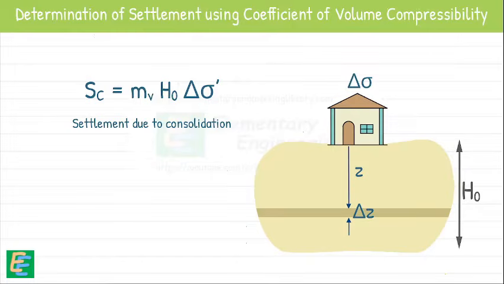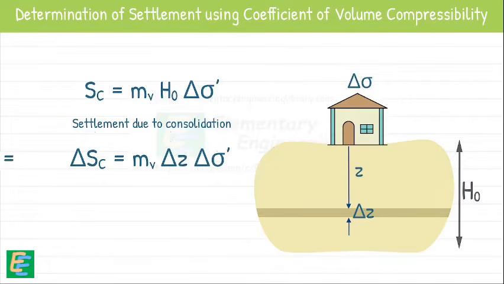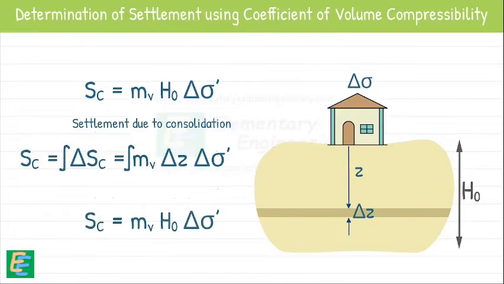For the small soil element that we considered, this settlement can be written as this. For the calculation of the settlement of the whole layer, we can integrate it over the entire depth of the layer. And this is the total settlement of the soil layer.